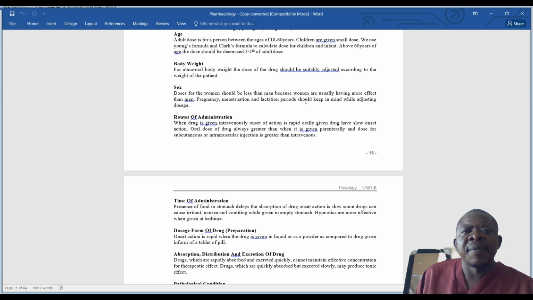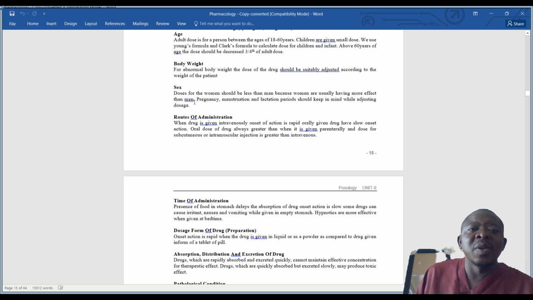But what is important for you to note is that there is a difference in fat distribution in males and females. So the drugs for female and male adults will necessarily have to be given almost the same way, unless in situations where there are some reactions, then that's when the dosage may need to be tempered with.